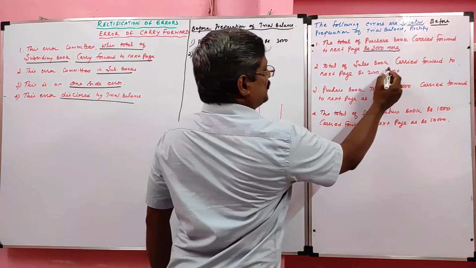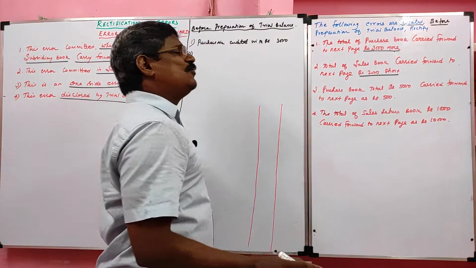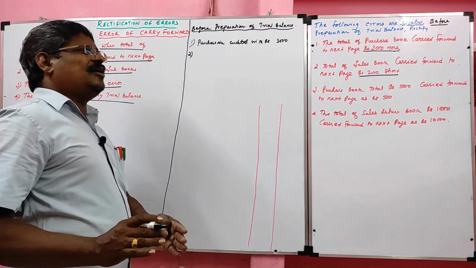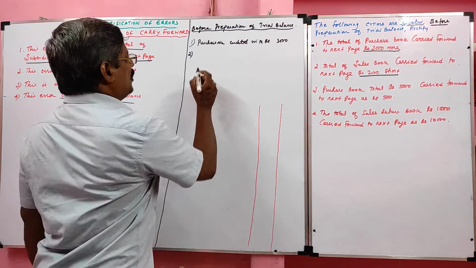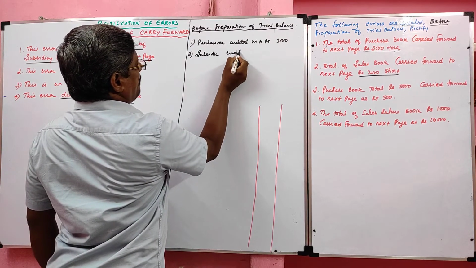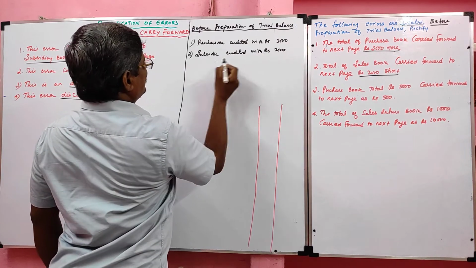Next, 2. The total of sales book carried forward to next page is 2,000 short. Sales book normal balance is credit. Short means less. So if it is short, we can write in the same side. So the rectification is sales account credited with rupees 2,000. That's it.